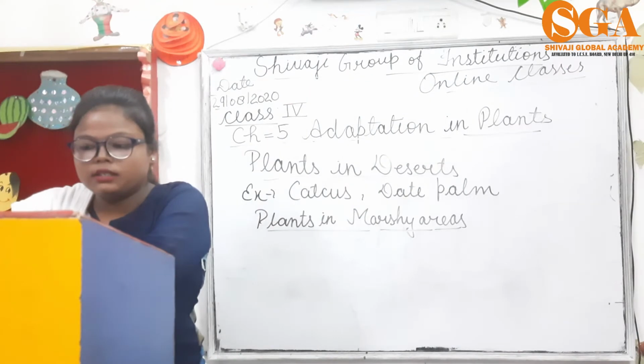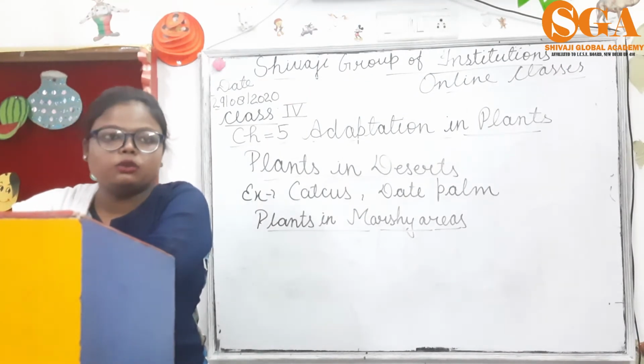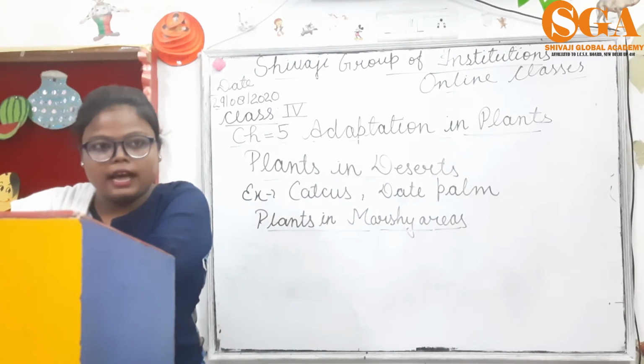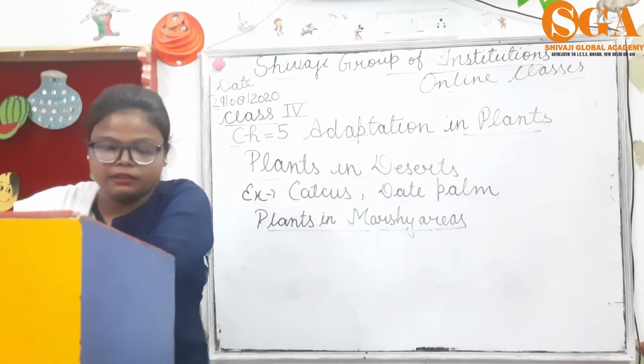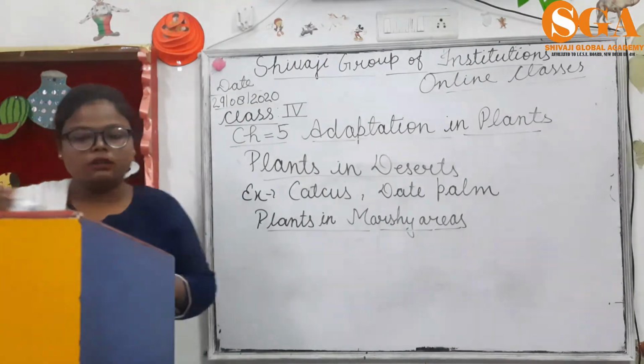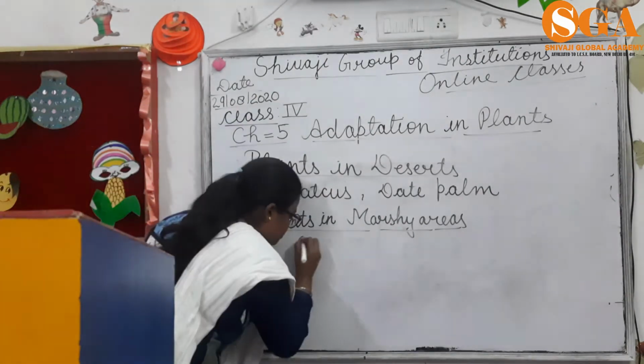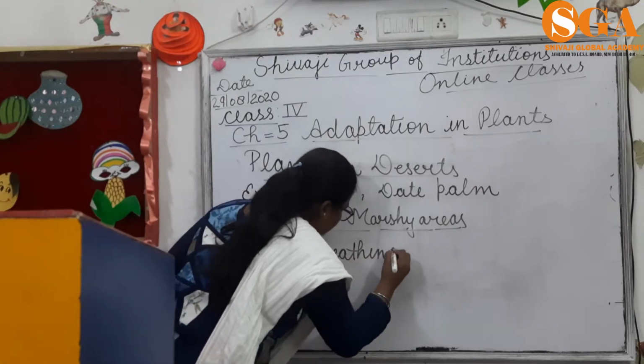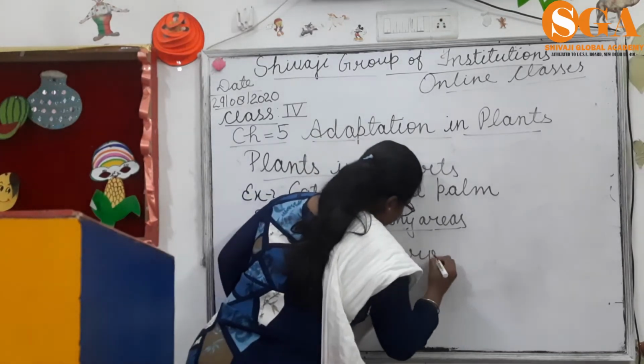Roots of the plants don't get air, so the roots grow out of the soil and water into the air. These roots are called breathing roots.